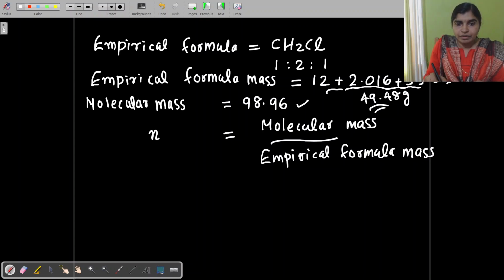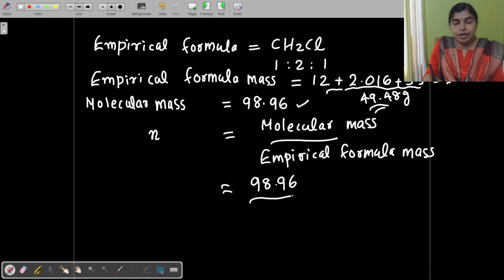So we can divide the molecular mass by the empirical formula mass. Here the molecular mass is 98.96 divided by the empirical formula mass. You will get 49.48. So this is almost equivalent to 2, isn't it? So you will get n as 2.